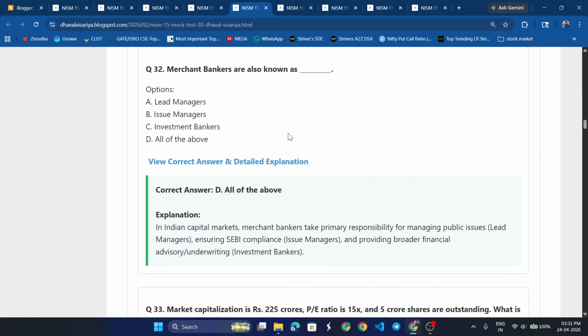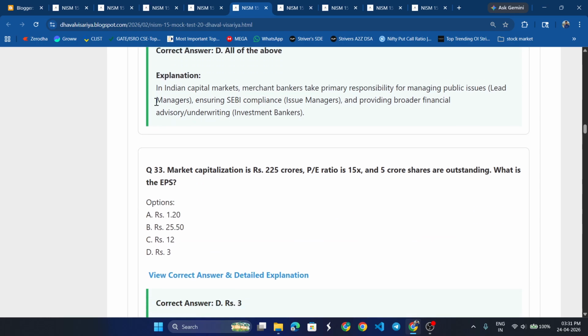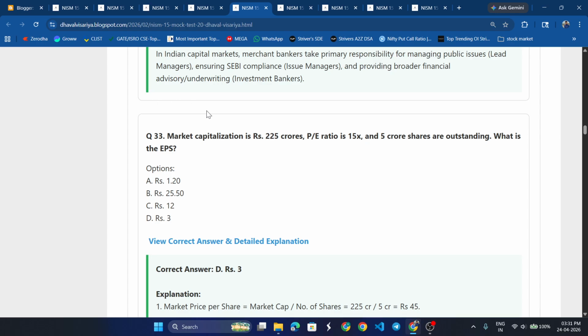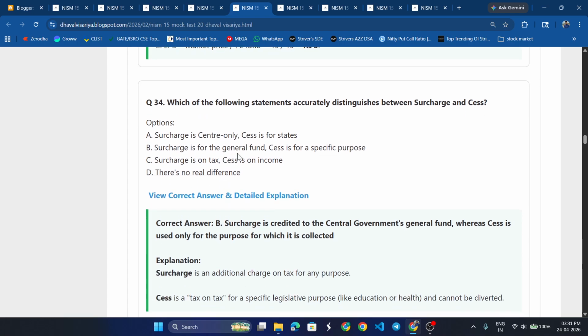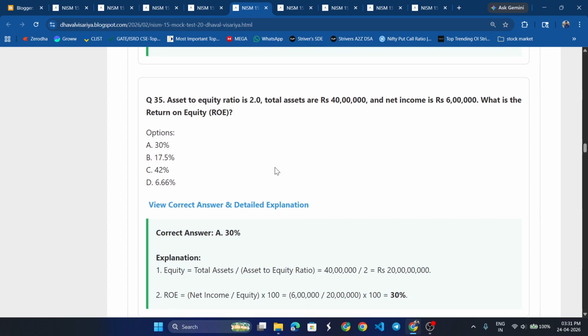Merchant bankers are also known as issue manager, lead manager, and investment bankers. Market capitalization is rupees 225 crore, PE ratio is 15, and 5 crore shares are outstanding. What is the EPS? 3. Which of the following statements accurately distinguish between surcharge and cess? Surcharge is credited to the central government, whereas cess is used for the purpose for which it is collected.